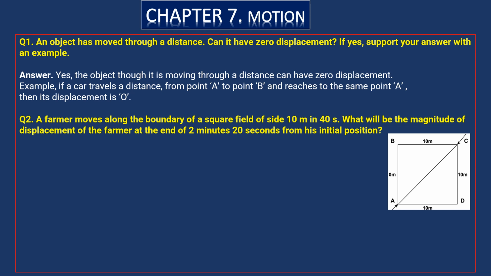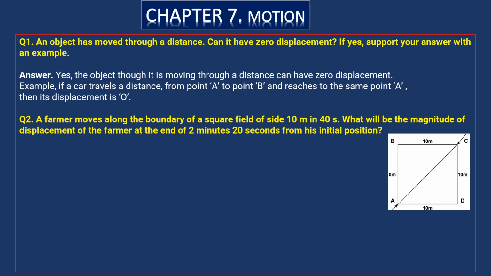Here each side is given as 10 meters, and he covered the boundary, that means all sides he covered. For that he has taken 40 seconds of time. Then what will be the magnitude of displacement of the farmer at the end of 2 minutes 20 seconds from his initial position?